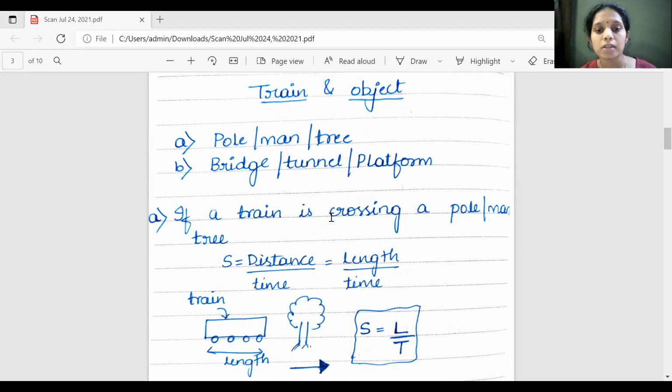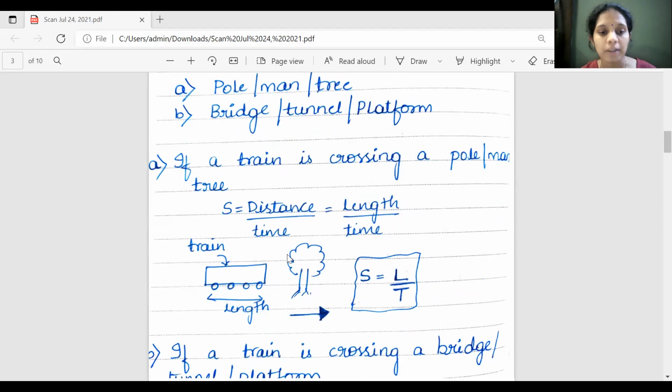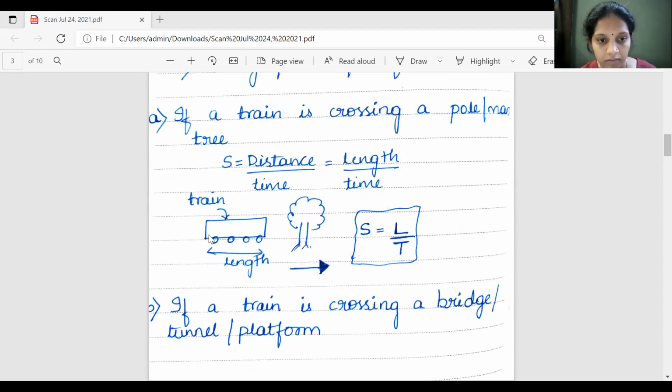If a train is crossing a pole, man, or a tree, which is stationary, speed is equal to distance by time.